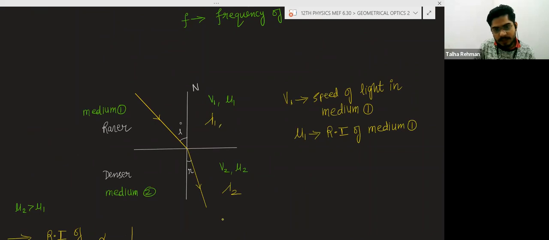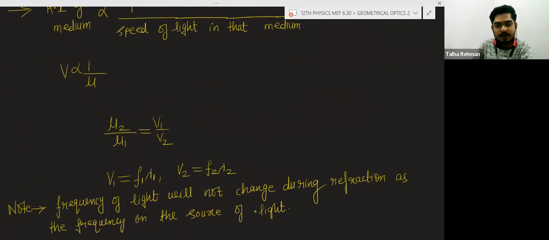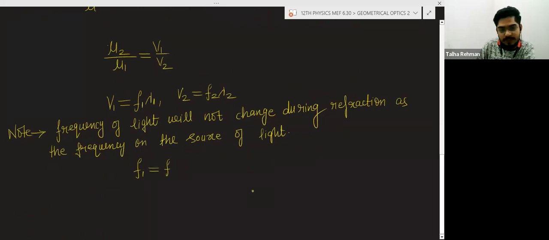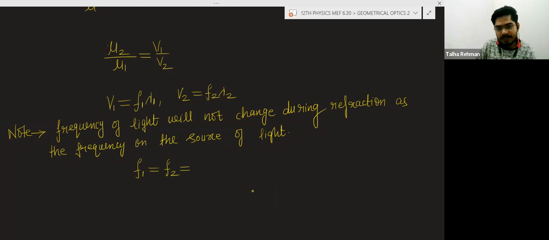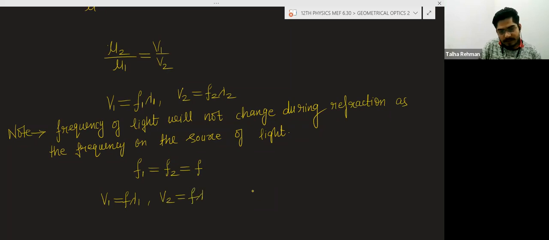Here is the frequency F, and here will be the frequency F, because the frequency is not changing. So you can write frequency in medium 1 is equal to frequency in medium 2, and that can be written as F. So V1 can be written as F lambda 1, and V2 can be written as F lambda 2.